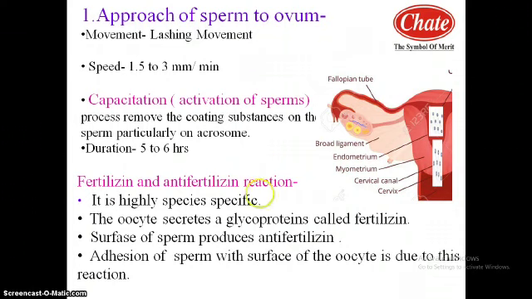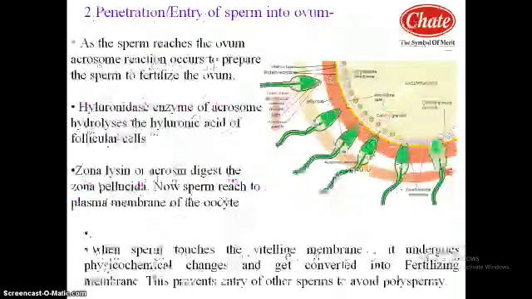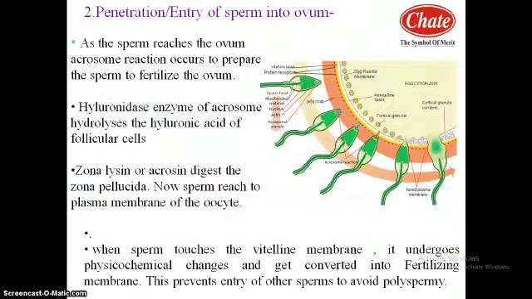Now, out of these 300 to 400 million sperm, only a few hundred sperm are able to reach the fallopian tube, in the ampulla region of the fallopian tube, where penetration occurs. The remaining sperm get damaged, destroyed, or phagocytized by the adverse environmental conditions present in the female genital tract. Now second point, that is penetration or entry of sperm into ovum.